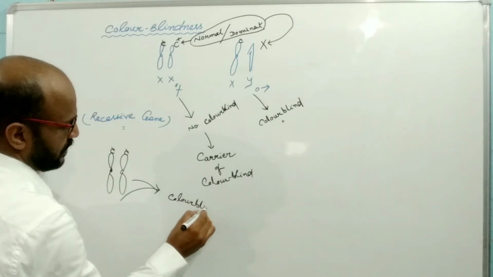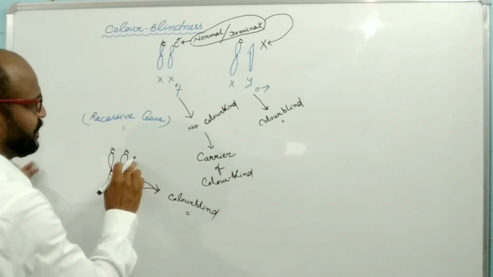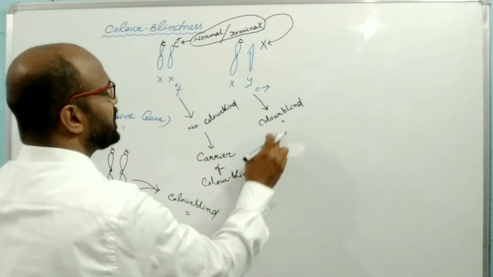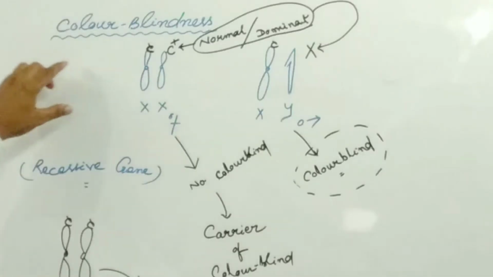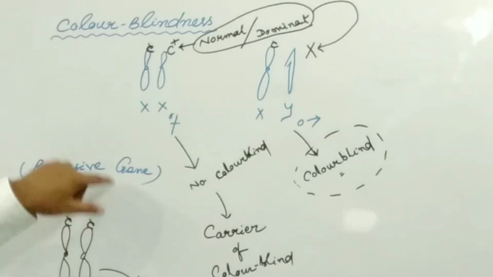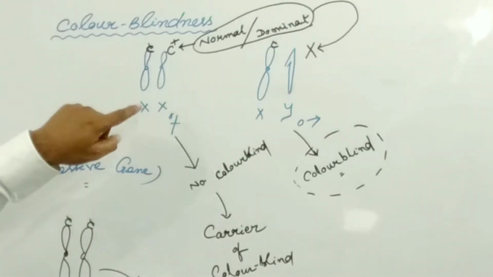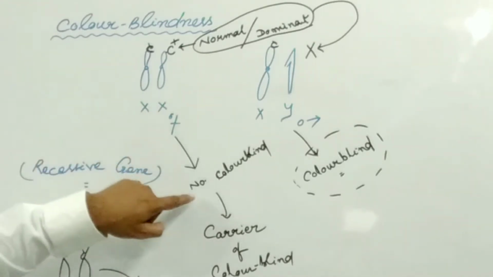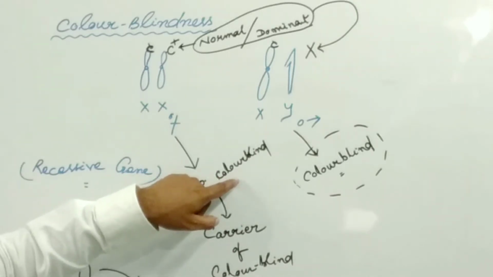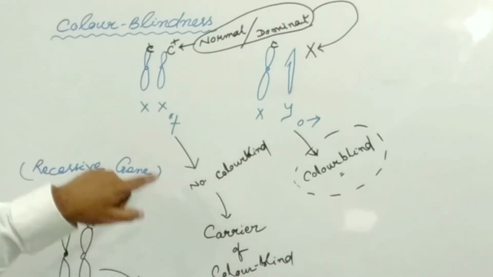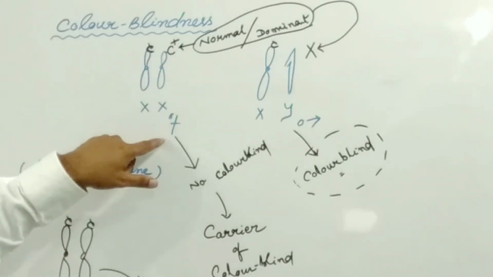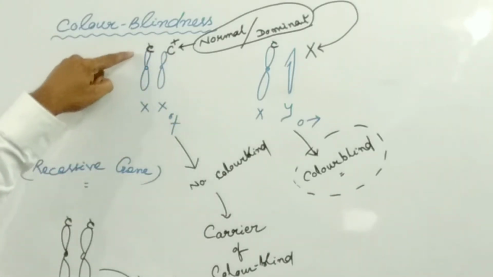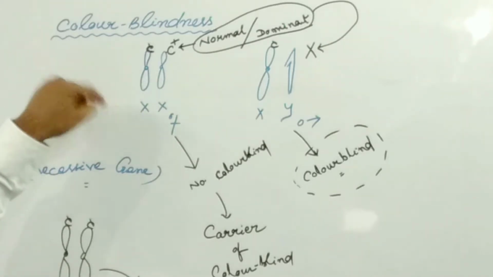If a single defective gene is present in case of male, the male will be color blind. So this is the recessive gene. If a single defective gene is present in female, then there is no appearance of color blind symptoms, because there is a normal gene in the other X chromosome of the female which compensates the defective color blindness gene.